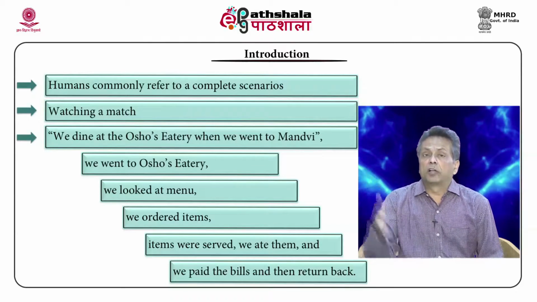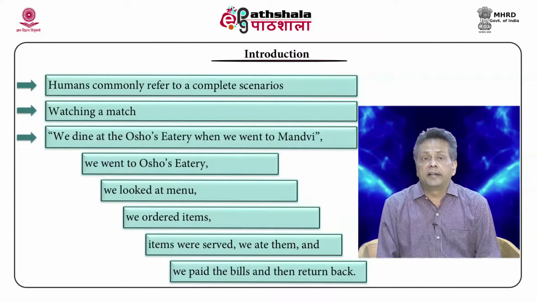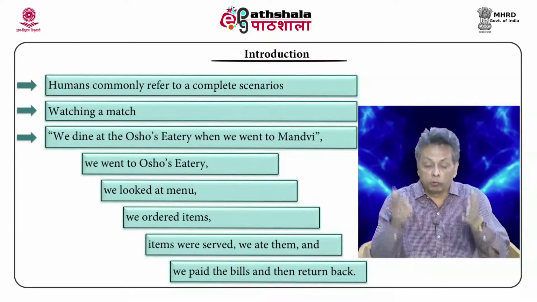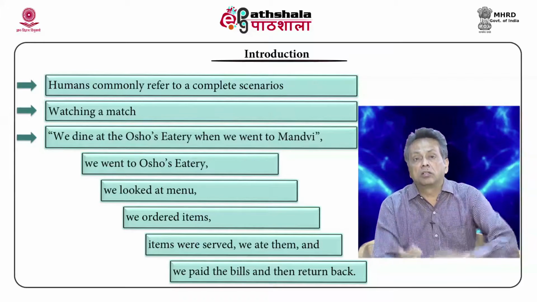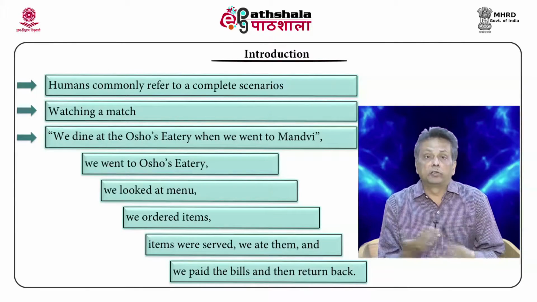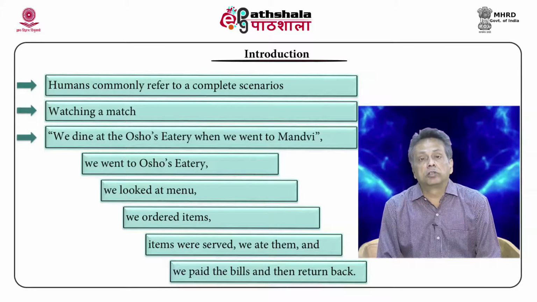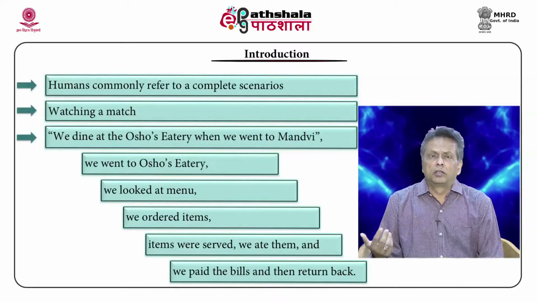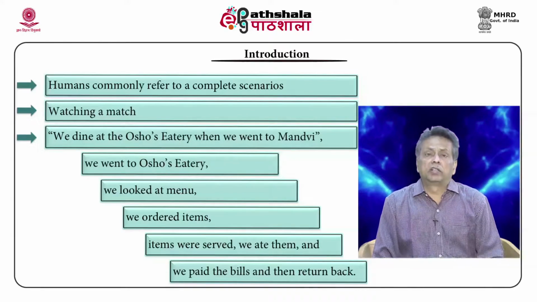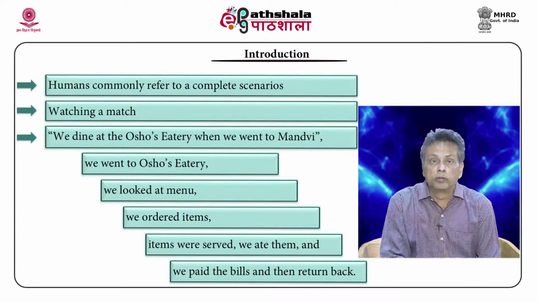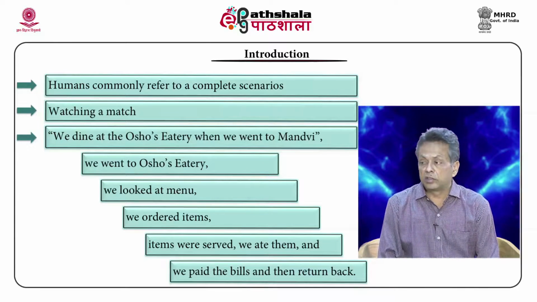But then a lot of other things are happening when we say we dined there: we went in, we looked at the menu, we ordered something, we ate those things, and there are waiters who serve those things to us, and we paid the bills obviously and then left. So, the complete scenario is assumed once I state that.